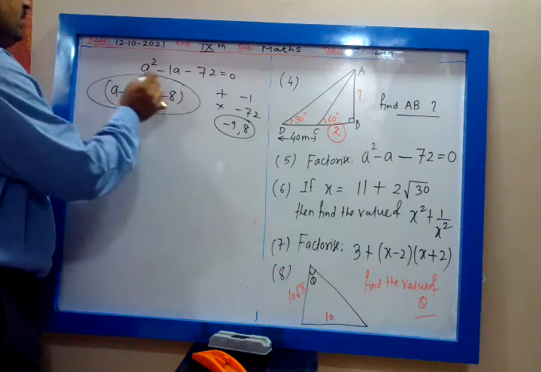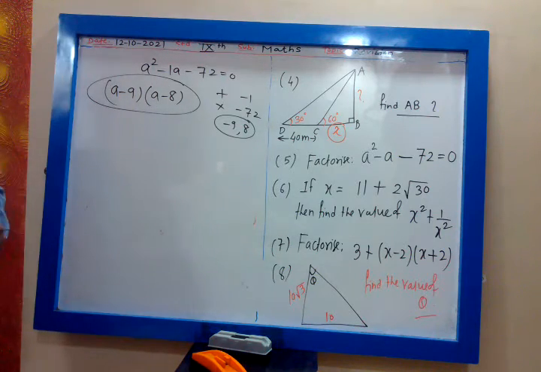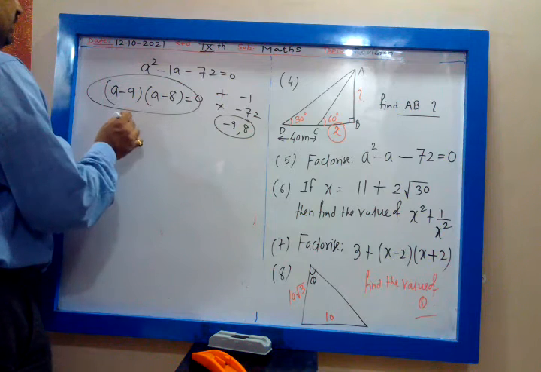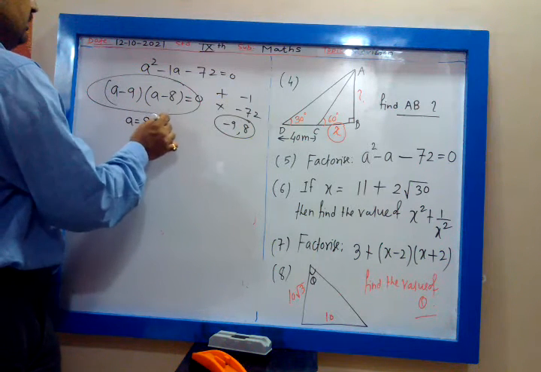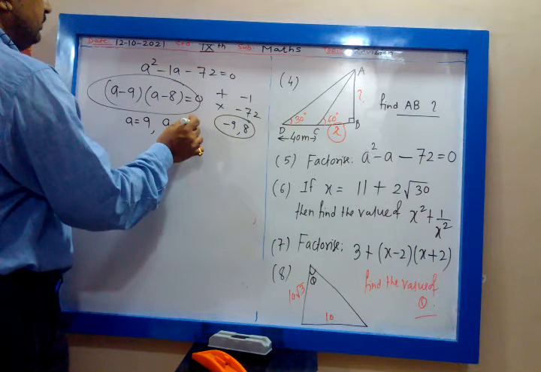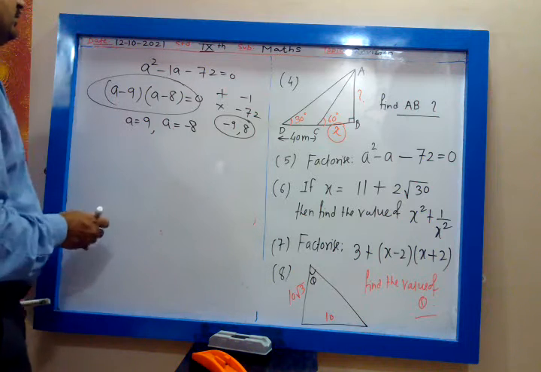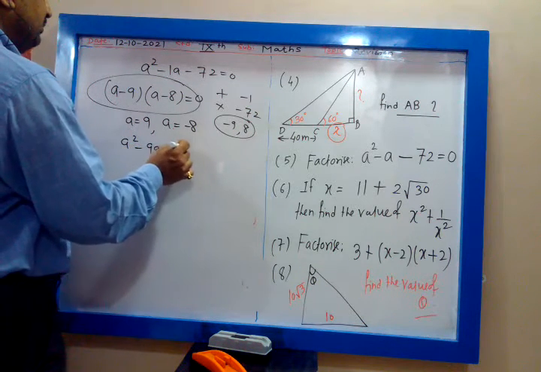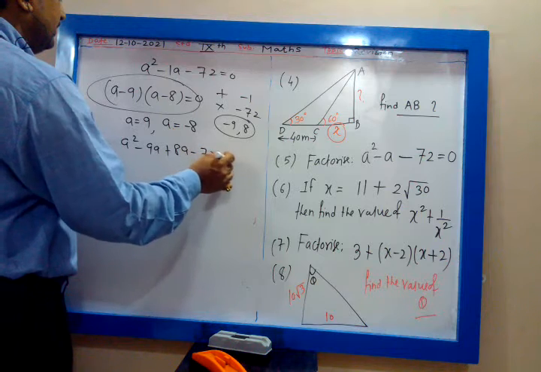Yes, is equal to 0. So that will give you A is equal to 9, A is equal to minus 8. A square minus 9A plus 8A minus 72 is equal to 0.